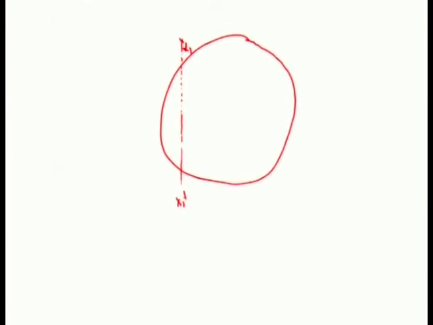Now, let me take a body whose center of gravity is G. X dash is the line passing through the center of gravity. Now, x1 dash is the line passing through the point O. Now join OG.